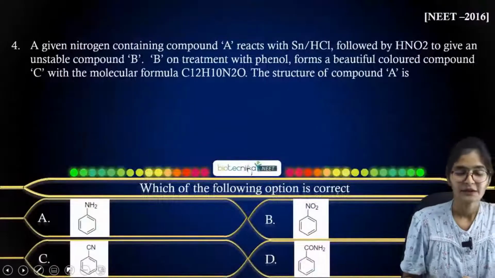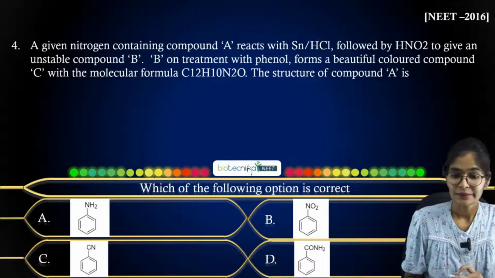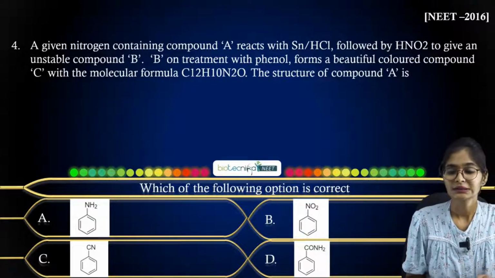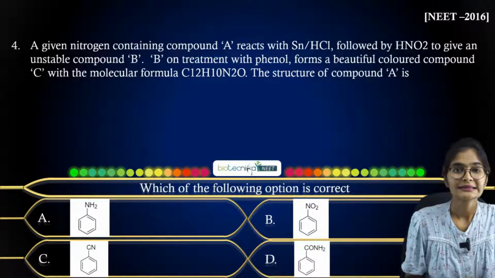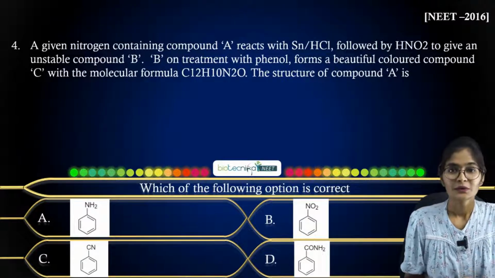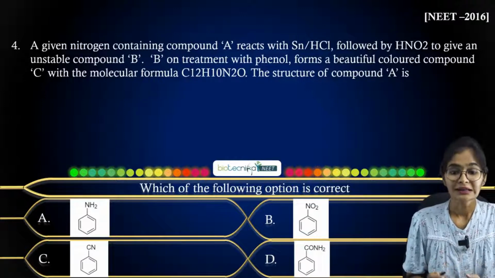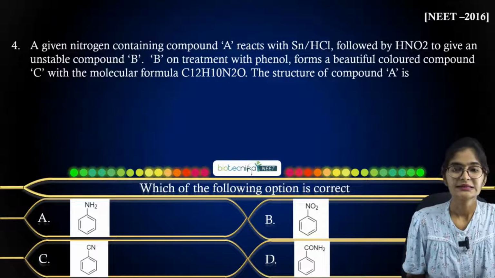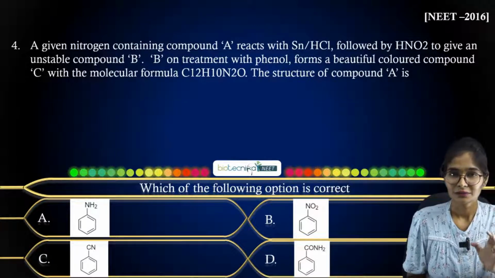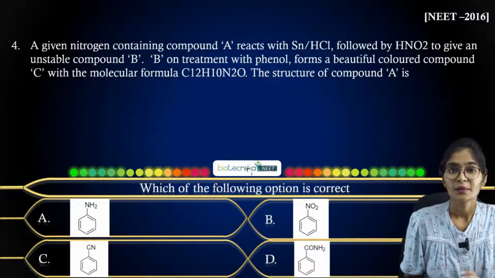Okay. So the next question, as you can see: a given nitrogen containing compound A reacts with tin over HCl, followed by HNO2, to give an unstable compound B. The compound B is unstable, and that compound B on treatment with phenol forms a beautiful colored compound C, with the molecular formula C12H10N2O, and the structure of compound A is.